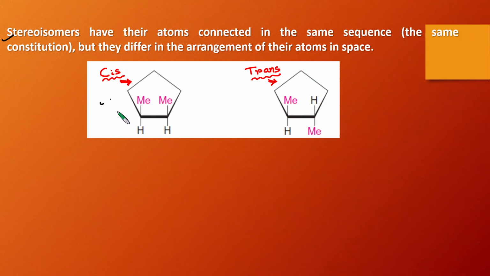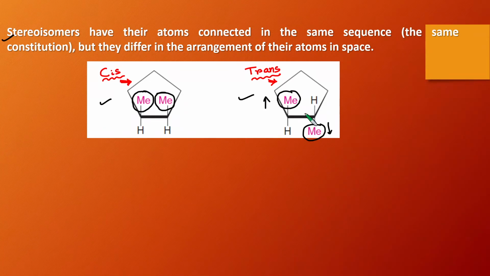This is a compound called cis 1,2-dimethyl cyclopentane, and this is trans 1,2-dimethyl cyclopentane. You can see that both have the same molecular formula and the same bond connectivity. However, in case of cis, the two methyl groups are in the same direction, both are towards the upward direction. On the other hand, in case of the trans isomer, one methyl group is in the upward direction and one methyl group is in the downward direction.